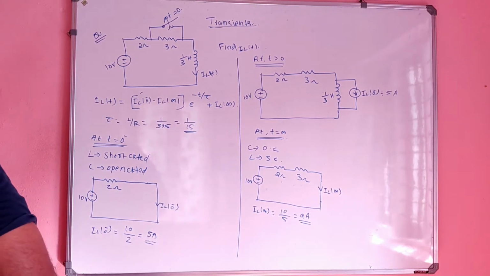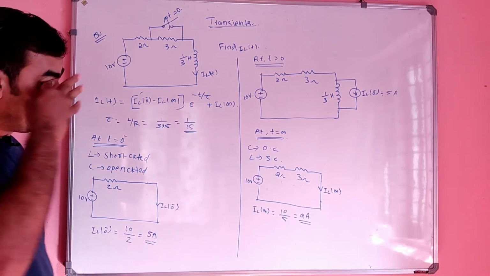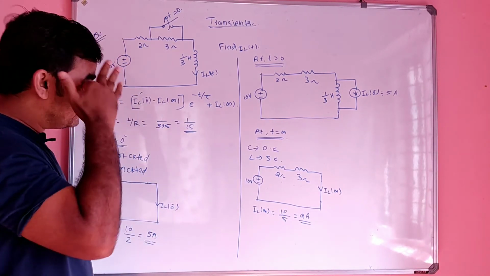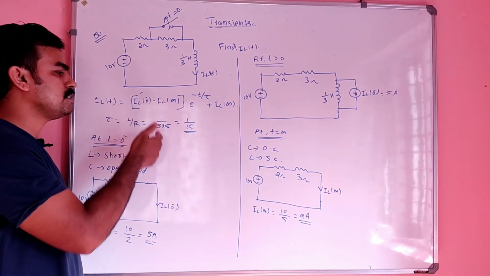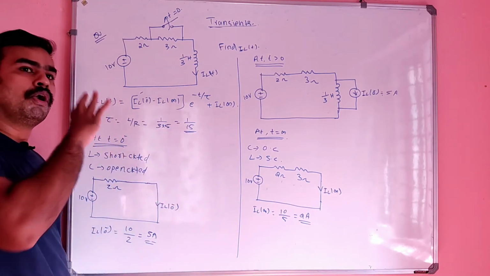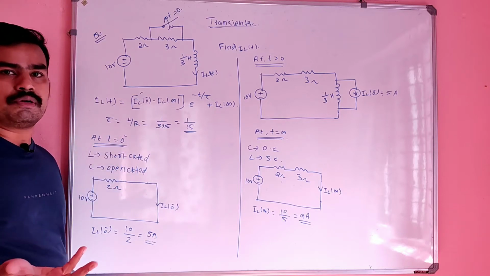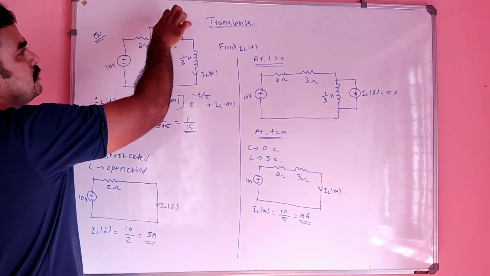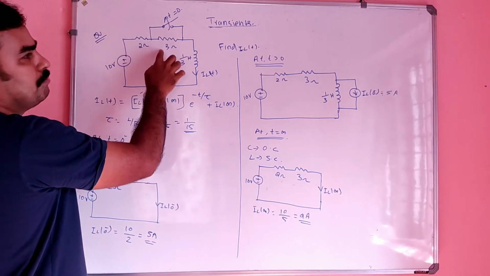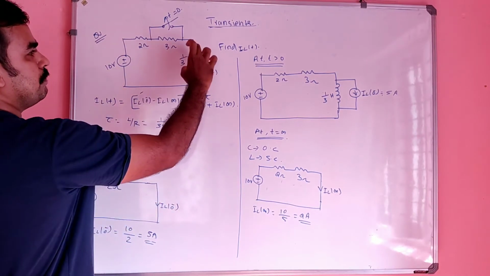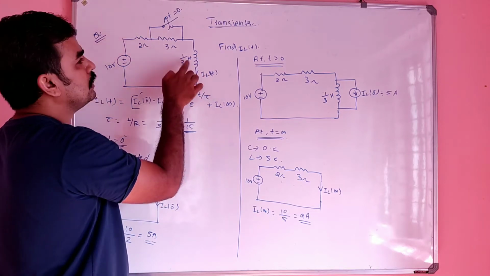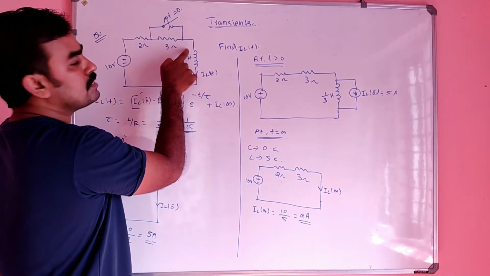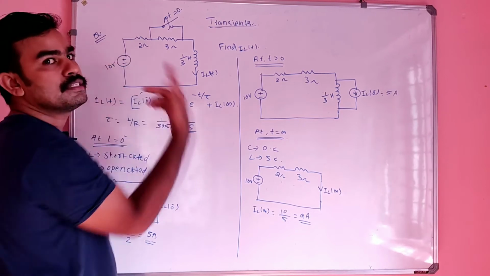Okay. So now you have in your hand IL of 0, IL of infinity, and tau also. Tau is nothing but the time constant, which we already found out. Tau is always calculated for t greater than 0 condition. So t greater than 0 condition means the switch will be open, so 2 and 3 will be there. So with respect to the inductive perspective, the inductor feels a total resistance of 3 plus 2 ohm, that is the 5 ohm.